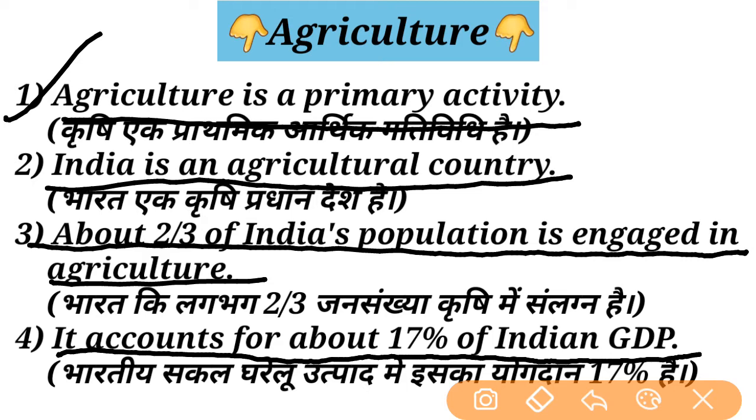The share of agriculture in our GDP is decreasing nowadays because the industry and services sectors are increasing, but at the time of independence agriculture was at a high level. That's why our country was known as an agricultural country. But still agriculture is the backbone of our industrial and services sectors. That's why the agriculture topic is more important for us.